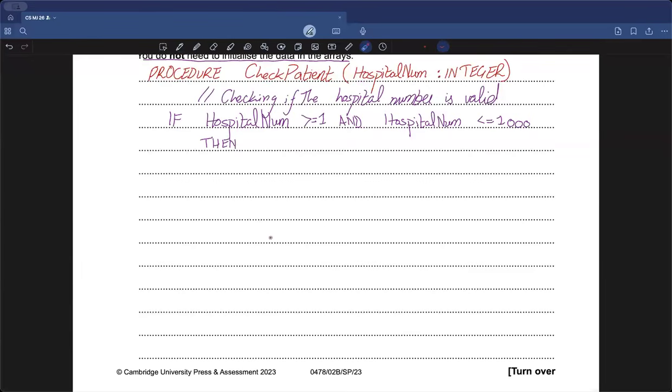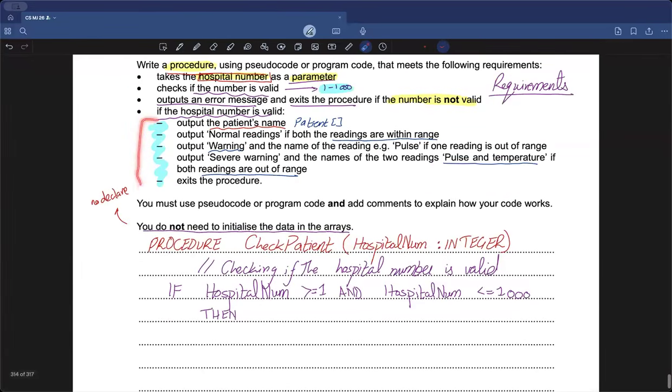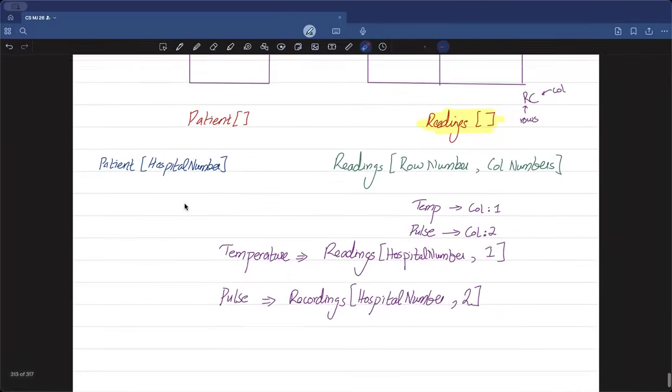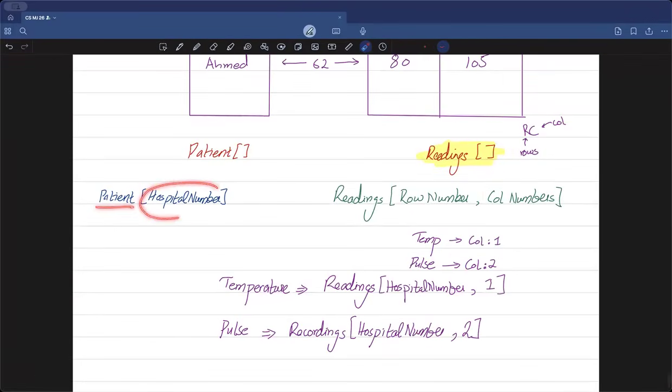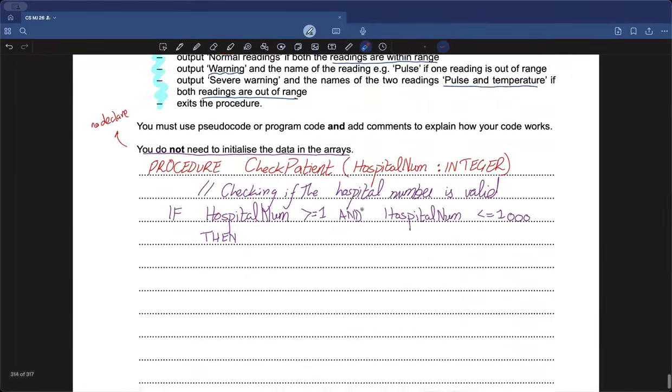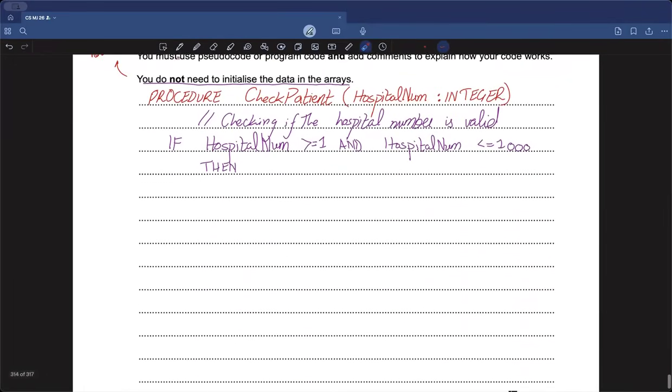But before reaching that point, let's do all these requirements: if the value is correct, then do what? So first and foremost, they say output the patient name. We just studied that if I want to output the patient name, I'll be making use of the patient array. How will we do it? We're going to go to the patient array, and I'm going to write the relevant hospital number which the user gave me as an input up here as a parameter. So I'll be like, okay, output, and then I will add quotation marks, and I would say patient name is